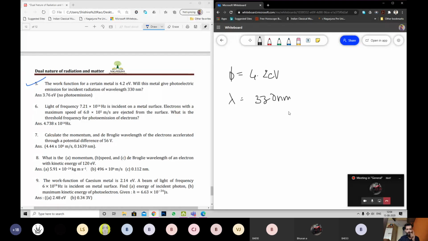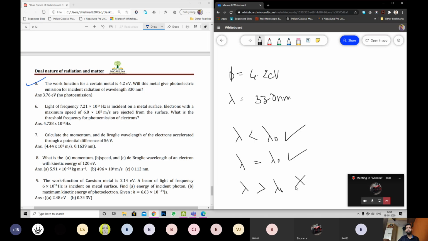Now, the condition is very simple. If your wavelength is less than threshold wavelength, photoelectric emission. If your wavelength is equal to threshold wavelength, still photoelectric emission. If your incoming wavelength is greater than threshold wavelength, no photoelectric emission.